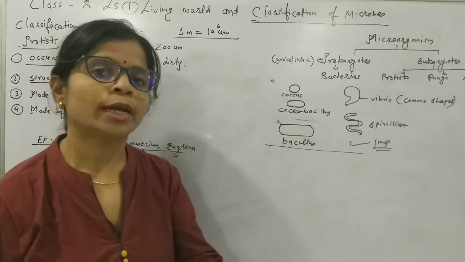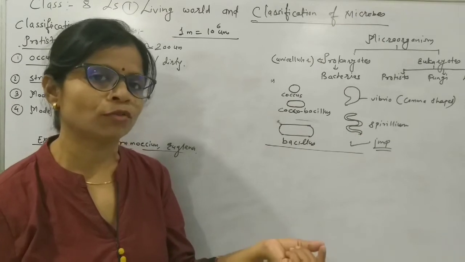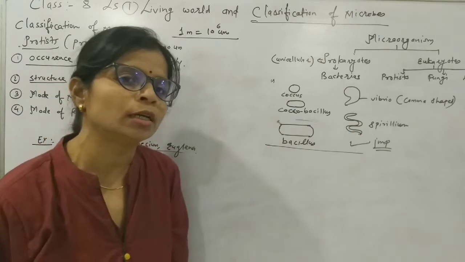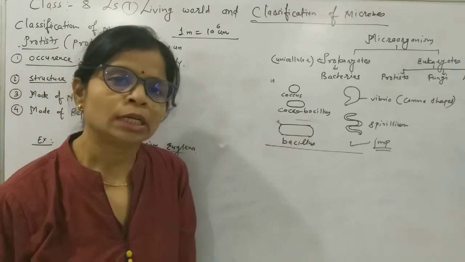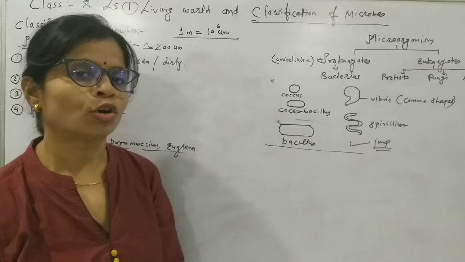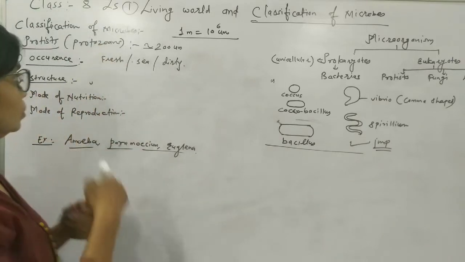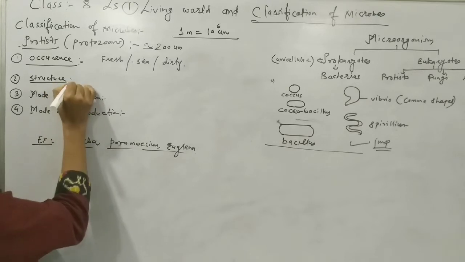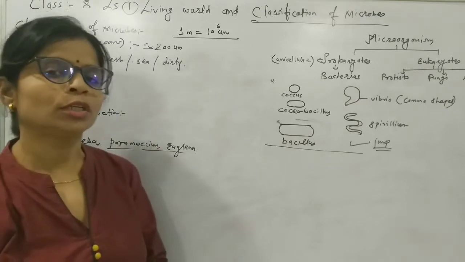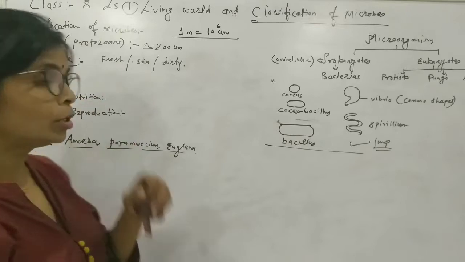If you take a drop of dirty water and observe that drop, we can see many amoeba and paramecium inside that dirty drop of water. So occurrences in the water, either fresh or sea or dirty water. About the structure we will see.